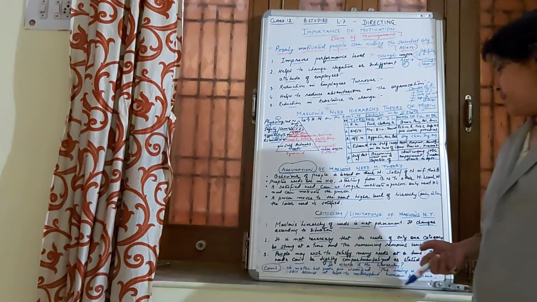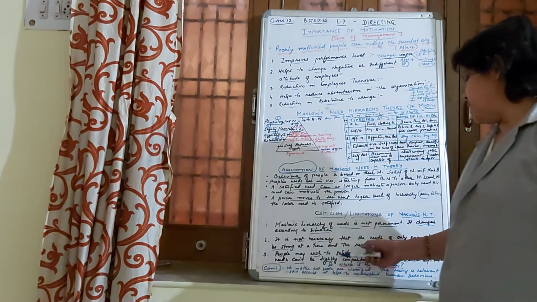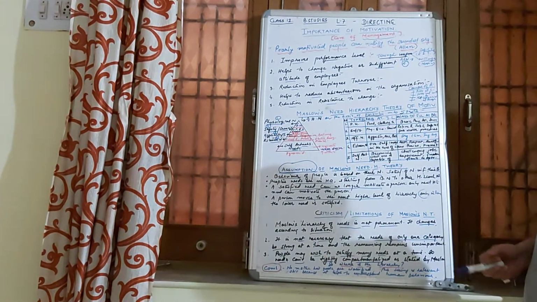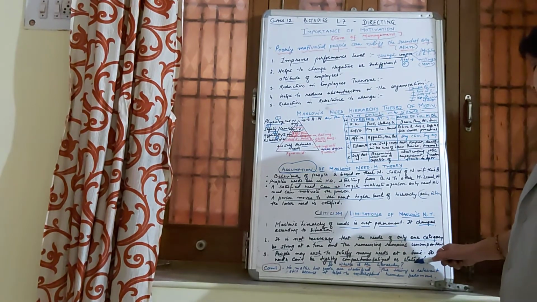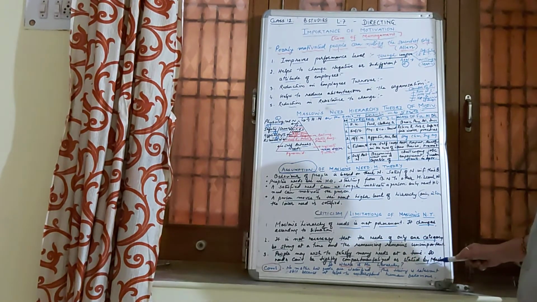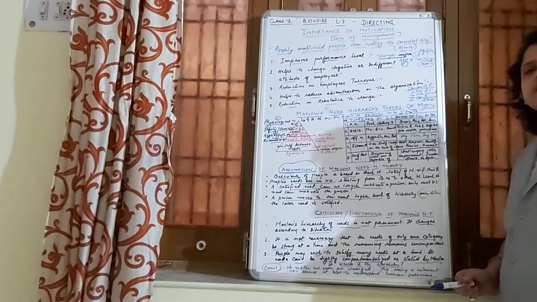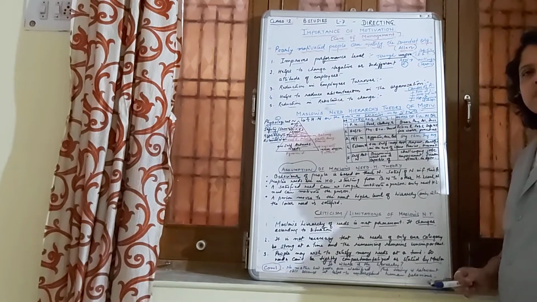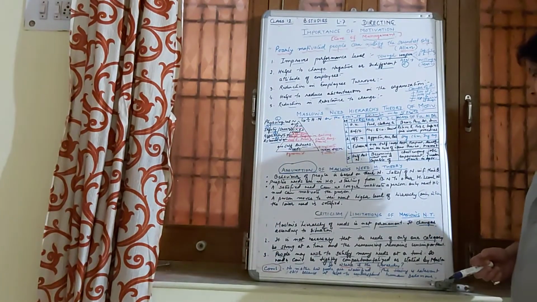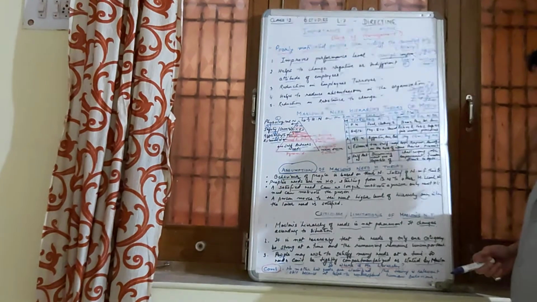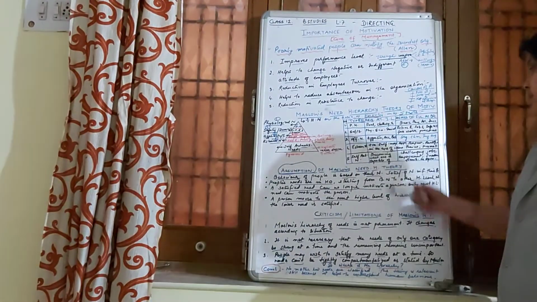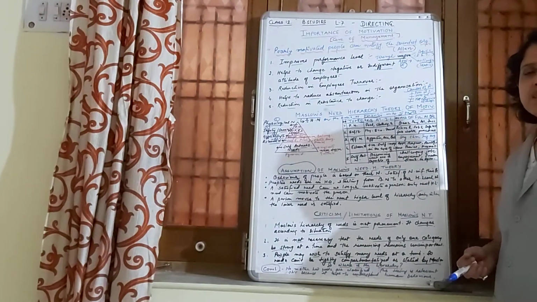The third point says people may wish to satisfy many needs at a time, so needs can't be tightly compartmentalized as stated by Maslow. So we have seen that it's not possible to have only one category of need fulfilled at a time. There may be different categories of needs which a person may want to fulfill. So needs cannot be totally compartmentalized as Maslow has stated.